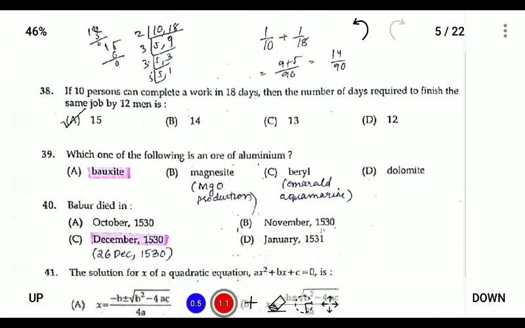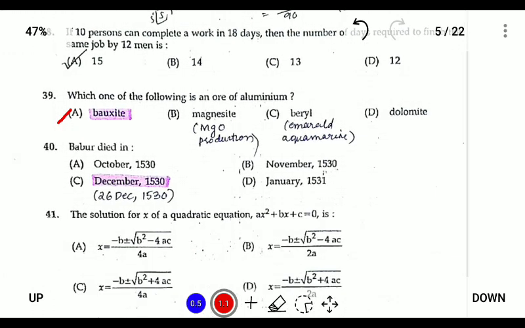Question number 39. Which is the ore of aluminum? So it is bauxite. Magnesite is used for magnesium oxide production. Beryl is also called emerald, aquamarine. And dolomite is a mineral. So the answer is bauxite. Babur died on. So Babur, after completing 4 battles, he died on 26th of December 1530.